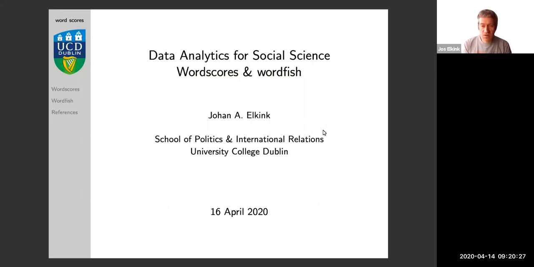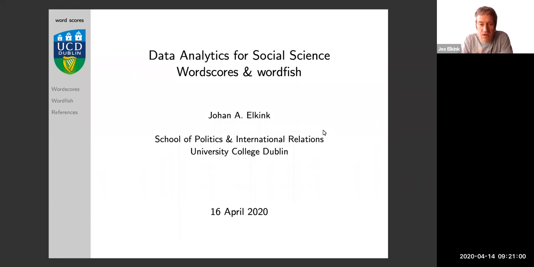So far in this course, we have talked about a range of different methods developed in statistics, in computer science, in artificial intelligence, in econometrics, methods that are generally used for data analysis and for summary of data or for causal analysis, etc. This week, I want to talk about two methods that are developed specifically within political science. We're going to discuss them only very briefly, but I want to give you a little bit of an idea what kind of methods we have and what the origins are of text analysis in political science.